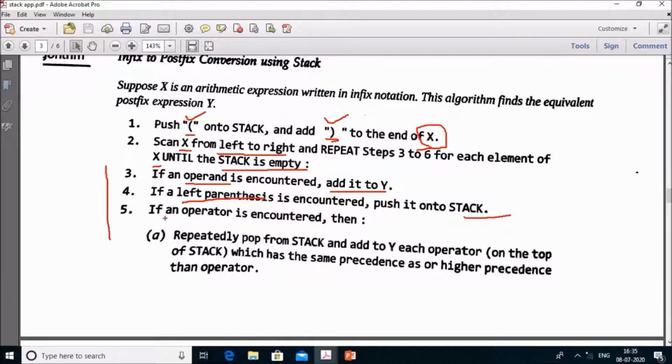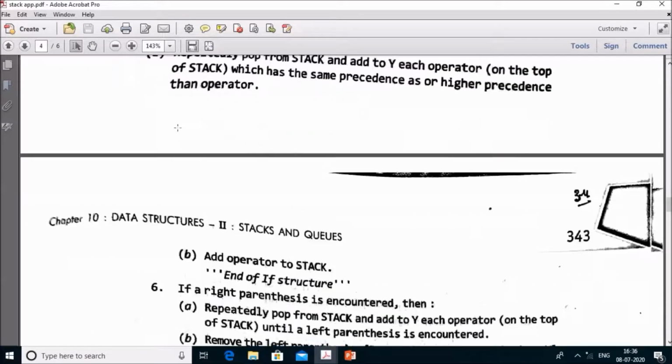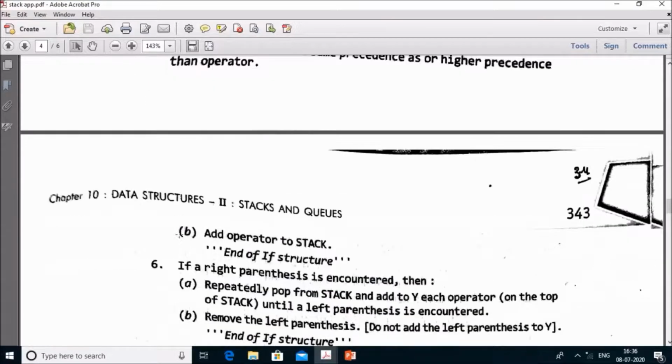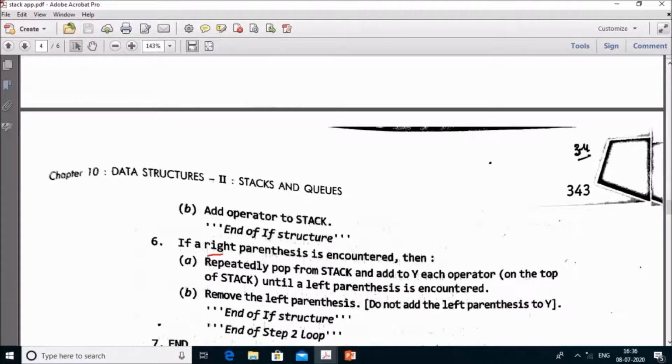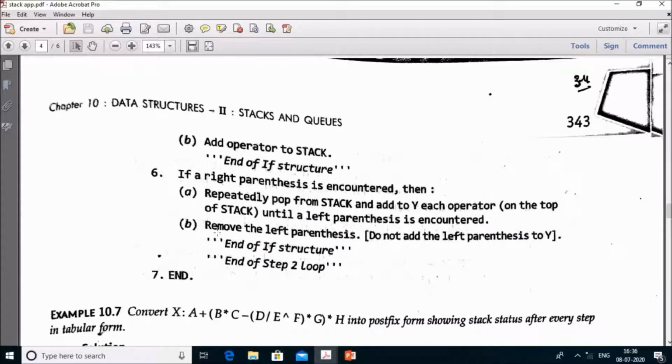If you find an operator, you have to check these steps A and B. And if you find the right parenthesis, you have to perform the pop operation from the stack and add each value which you popped from the stack to the Y until you find the left parenthesis. Then after that you just remove the left parenthesis.